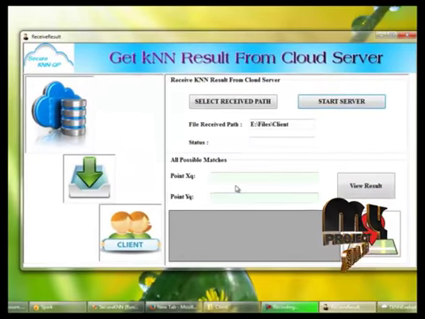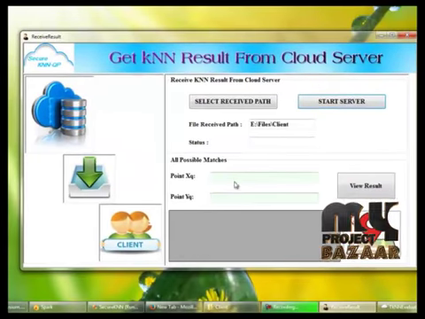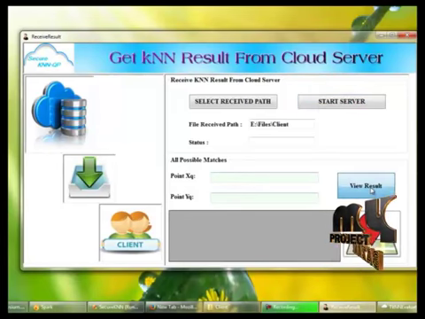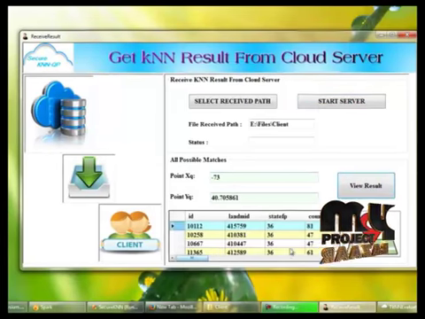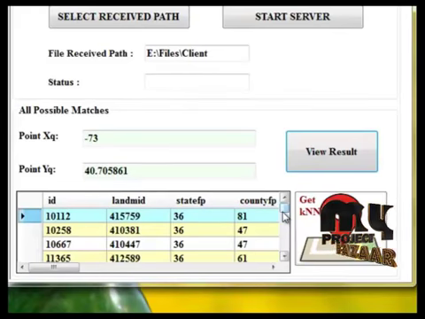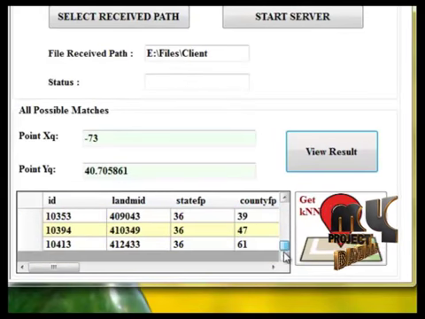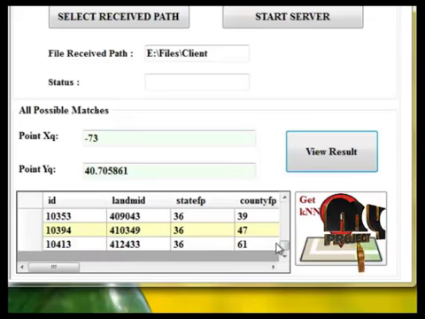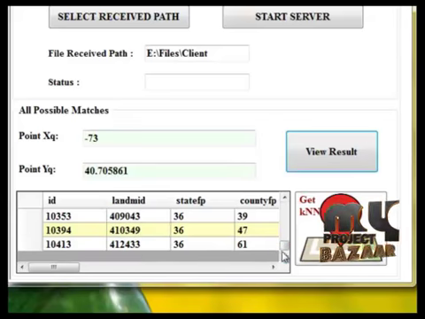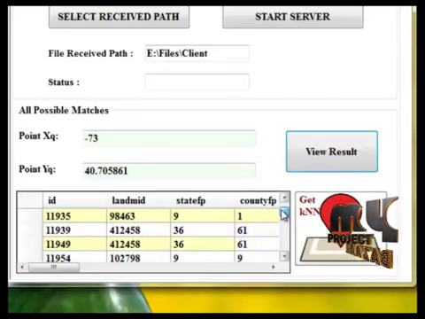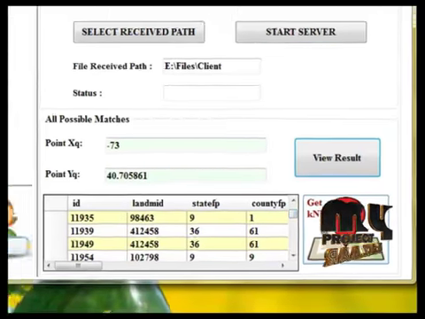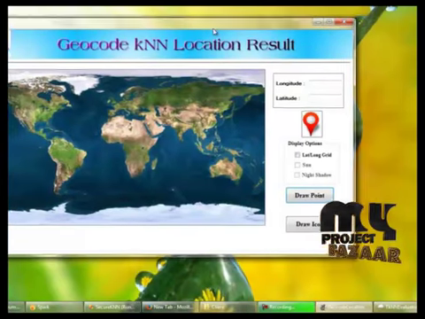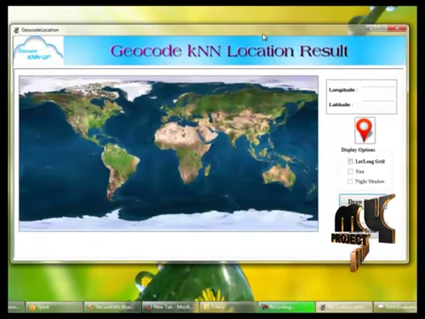And here the client can view the result from points XQ and YQ by clicking the view result button. We can view the result. We can also view the nearest neighbor based on the encrypted query, and here we are getting the result based on the encrypted query. We can also review the land ID which we entered for the location request, and we are getting the location result as a geocoding kNN location result.